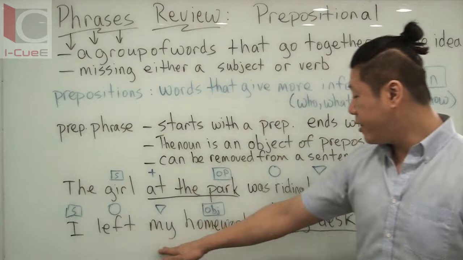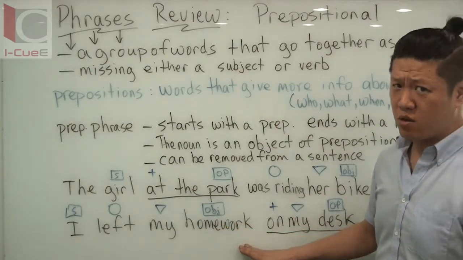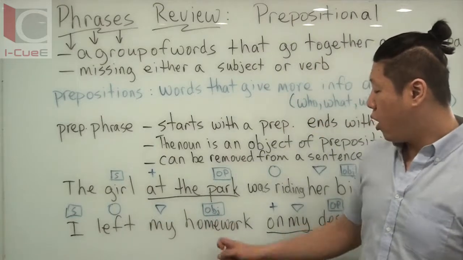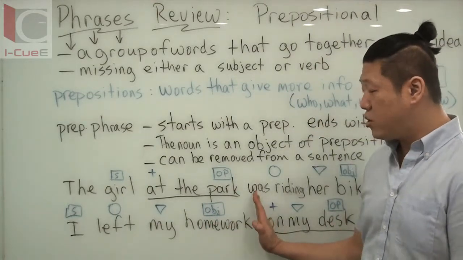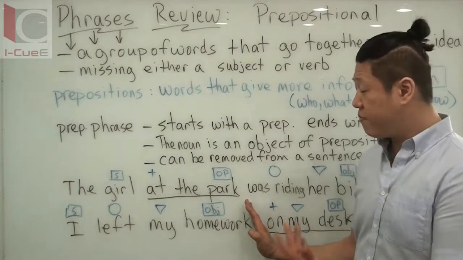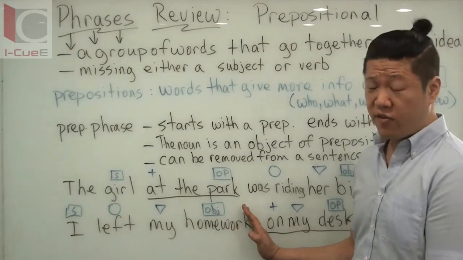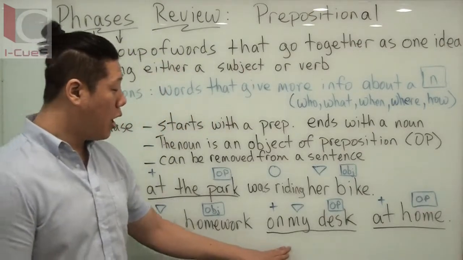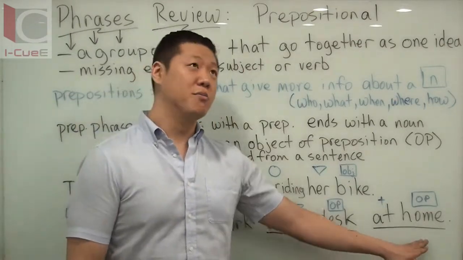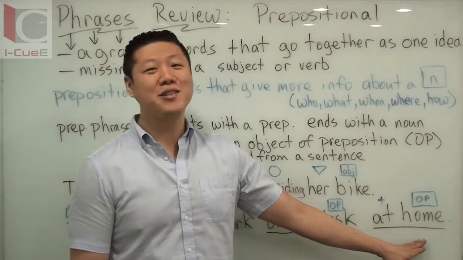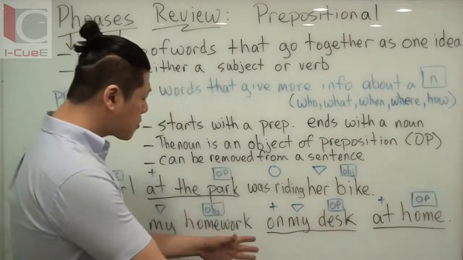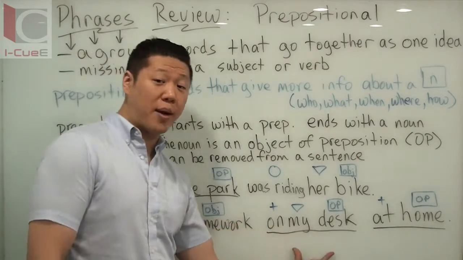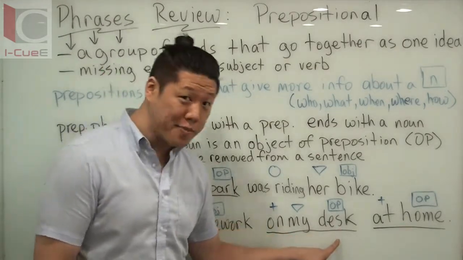Next, I left my homework. Please don't do that, but I left my homework. I is your subject, homework is your object of your sentence, and you could kind of stop here. I left my homework. That's a sentence. That's fine. But you want to give more information. I left my homework on my desk at home. Oh no, that would be terrible. Don't do that. But on my desk. On is your preposition. On my desk is your prepositional phrase. Desk is your object of preposition.